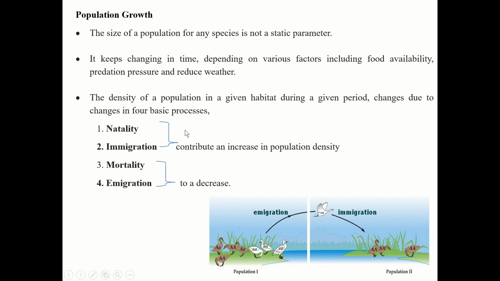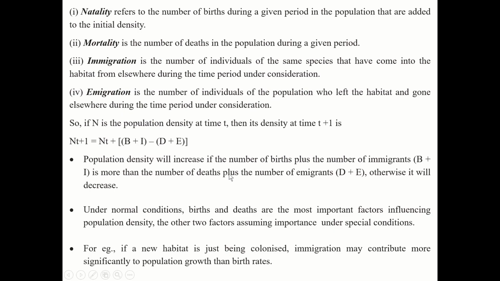So density of population will change when there is a change in these four processes, that is natality and immigration. As I explained to you, natality and immigration will contribute to an increase in population density, whereas mortality and emigration will decrease the population density. Now students, you have to know the spellings. Okay, here immigration and emigration. On the definitions you have to study.